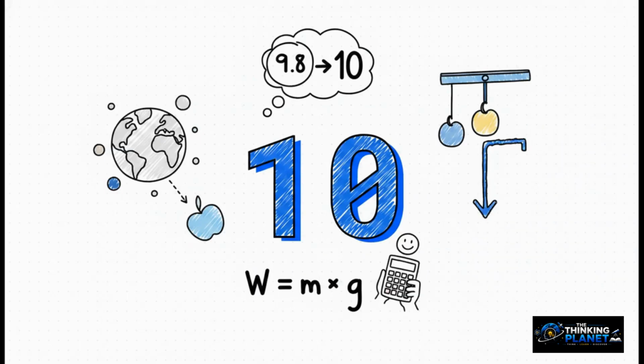All right, moving on to part 3, the quick calculation trick. Continuing our focus on gravity's role in weight, remember our formula? W equals mg. Well, Earth's gravitational acceleration, g, is technically about 9.8 meters per second squared. But for a quick calculation trick and everyday math, we can round that up to an even 10 meters per second squared. And using 10 as our multiplier makes things beautifully simple.